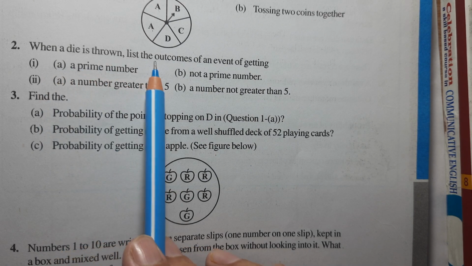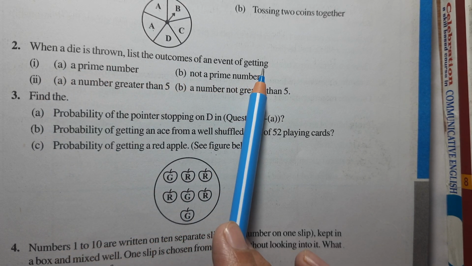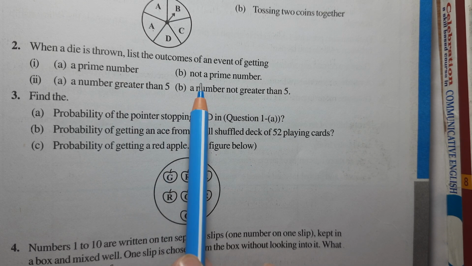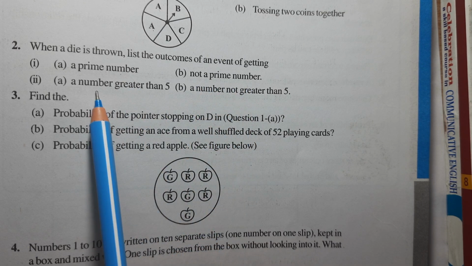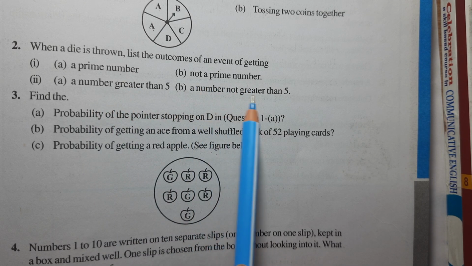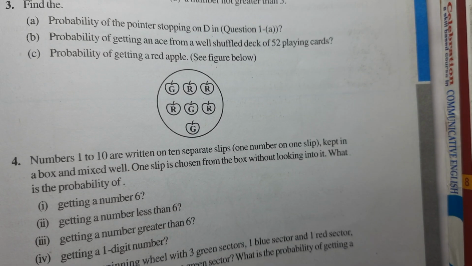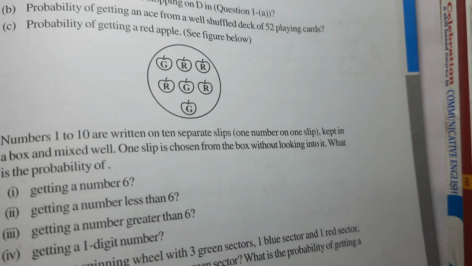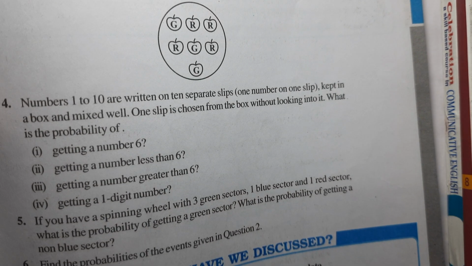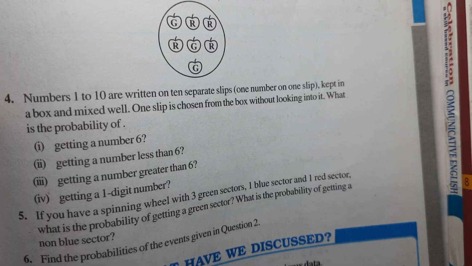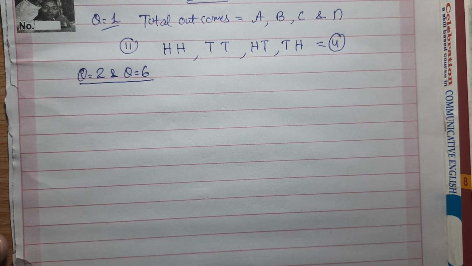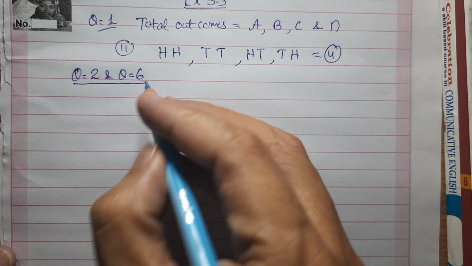When a die is thrown, list the outcomes of event: getting a prime number, not a prime number, a number greater than 5, a number not greater than 5. In question number 2, it says list the outcomes. And question number 6 says find the probability. So I am doing question number 2 and 6. So when a dice is thrown, total outcomes.